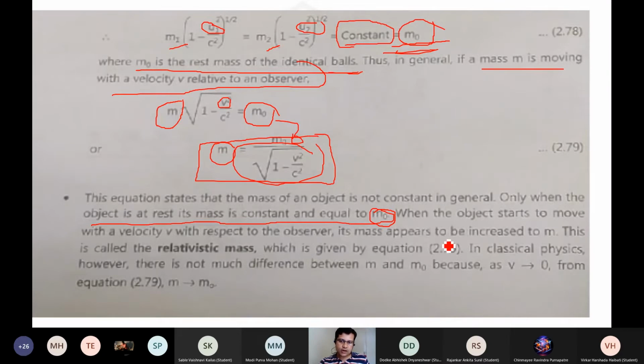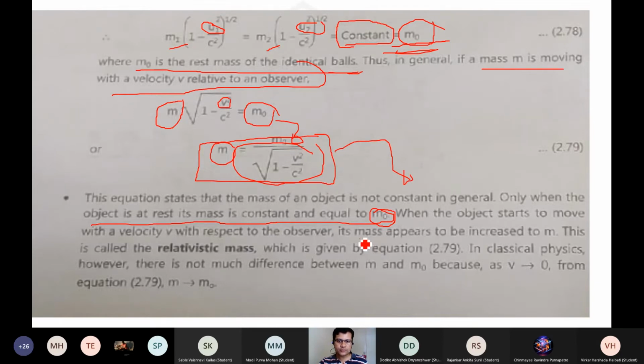So here, when the object starts to move with a certain velocity with respect to the observer, how does that mass appear? The appearing mass is like the equation for time dilation, where the whole factor is divided.